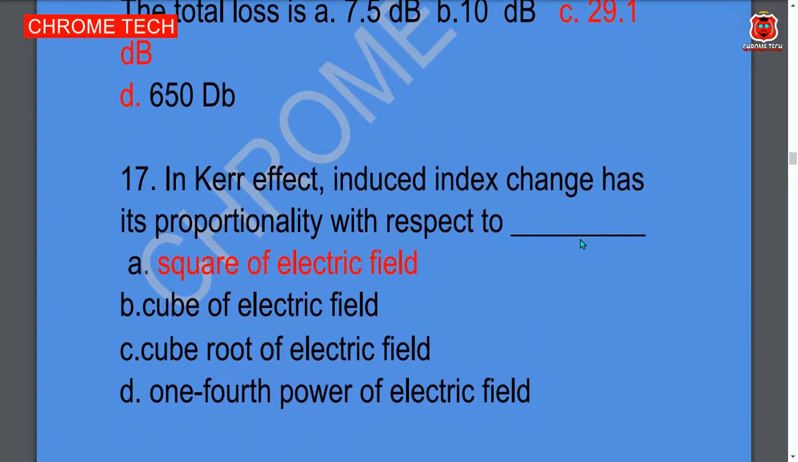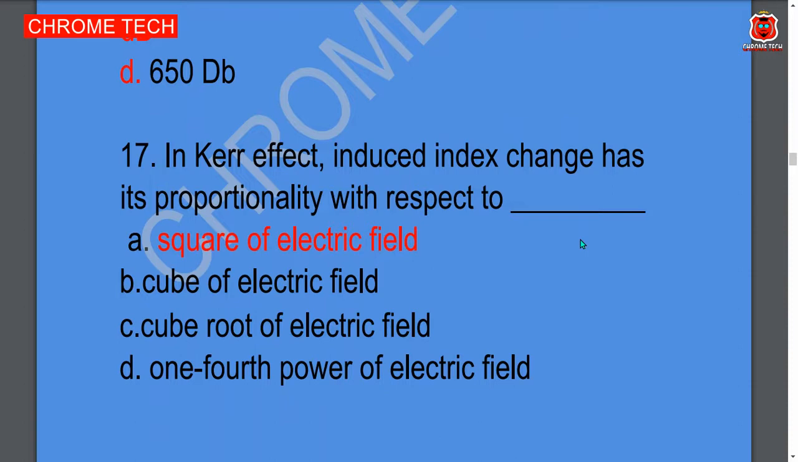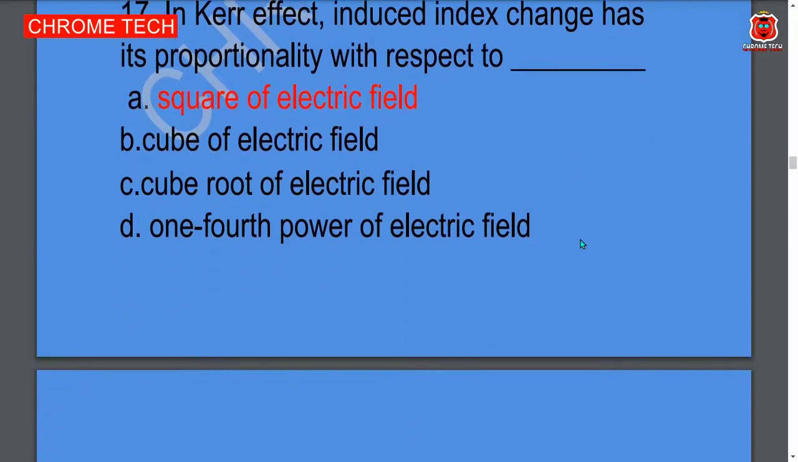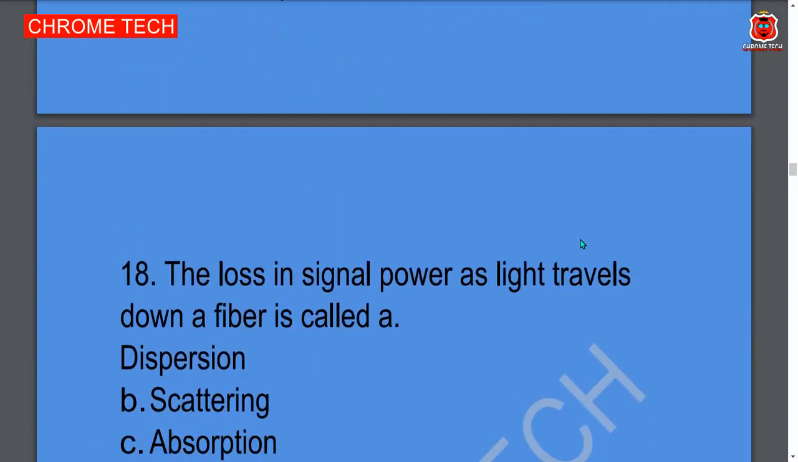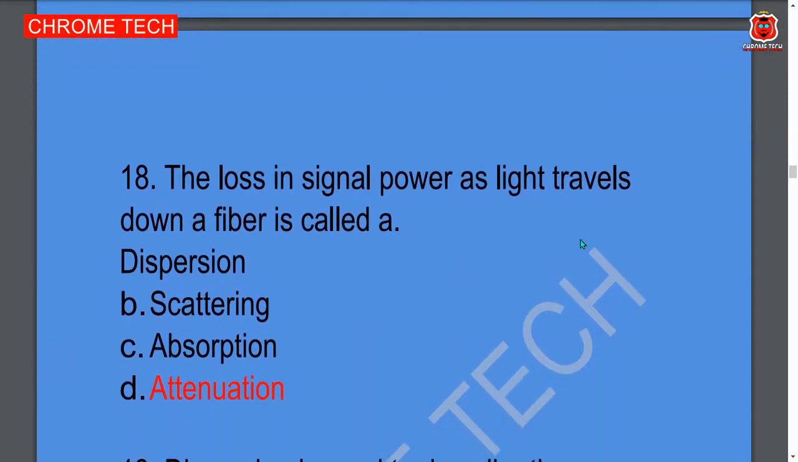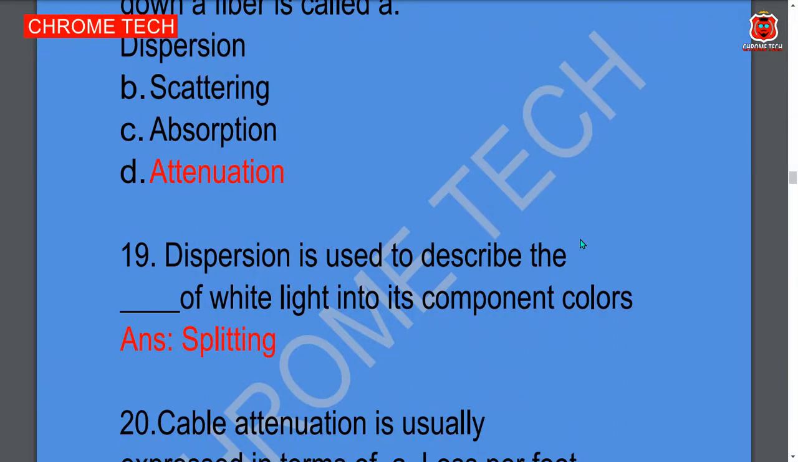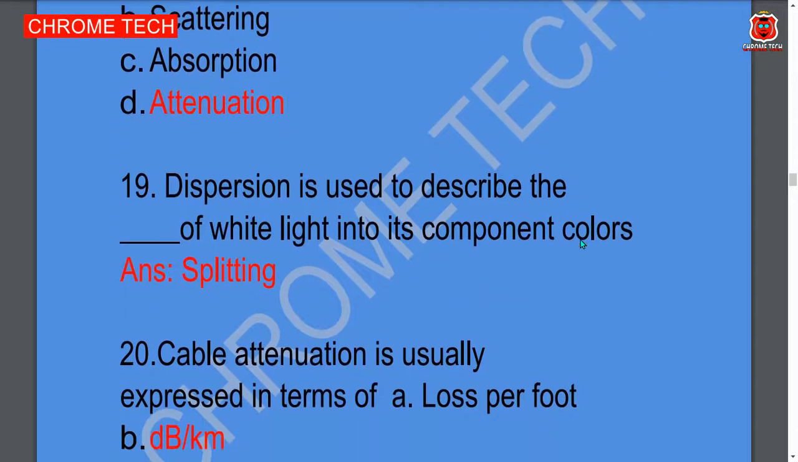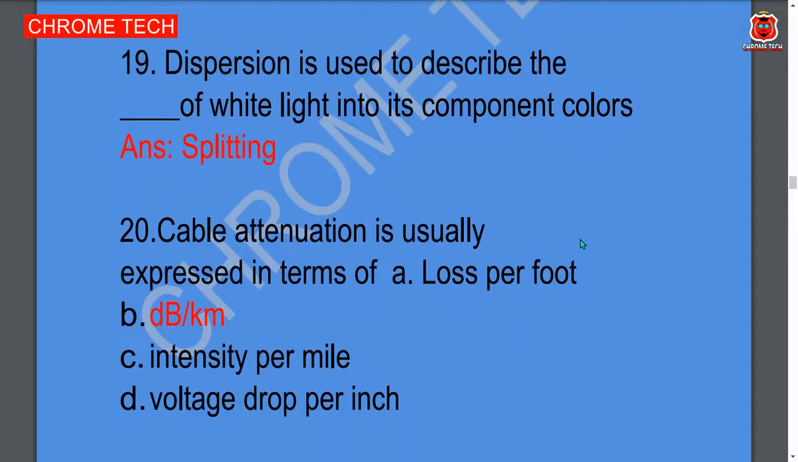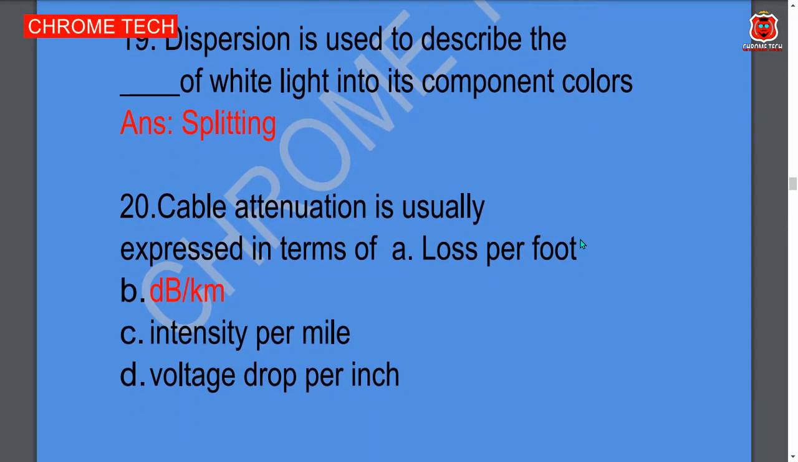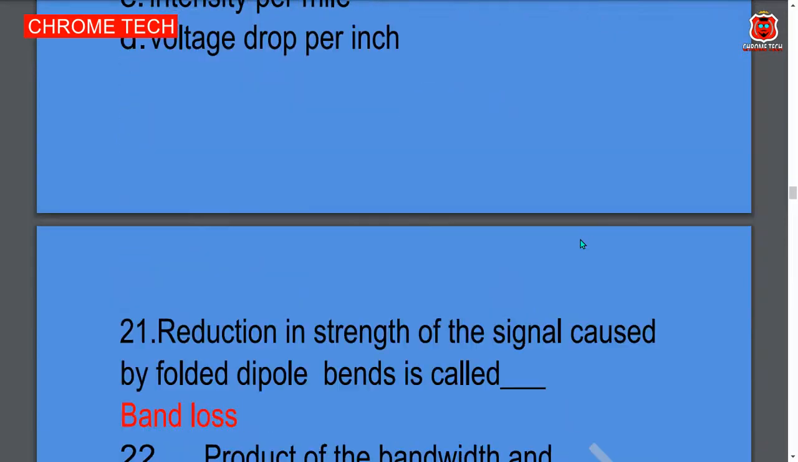Next question. In the Kerr effect, induced index change is proportional to dash square of electric field. Option A is the correct answer. Next question. The loss in signal power as light travels down a fiber is called dash. Option D, attenuation, is the correct answer. Dispersion is used to describe the dash of white light into its component colors. Splitting is the correct answer. Cable attenuation is usually expressed in terms of dash. Decibel per kilometer is the correct answer.